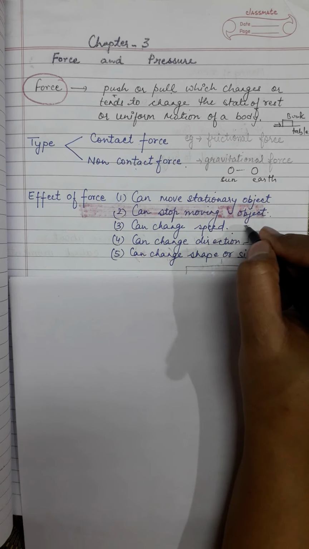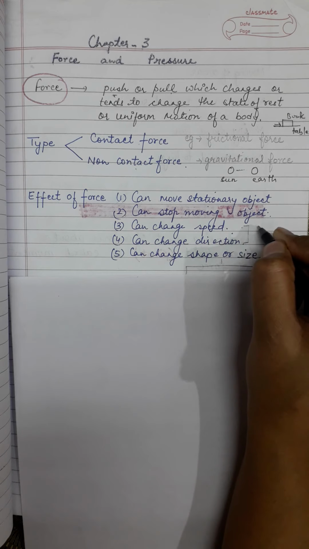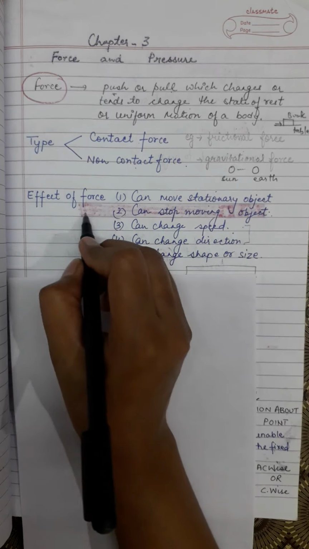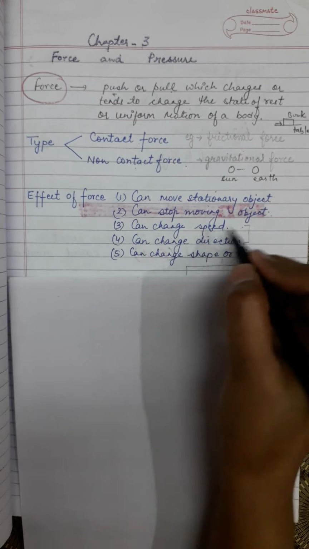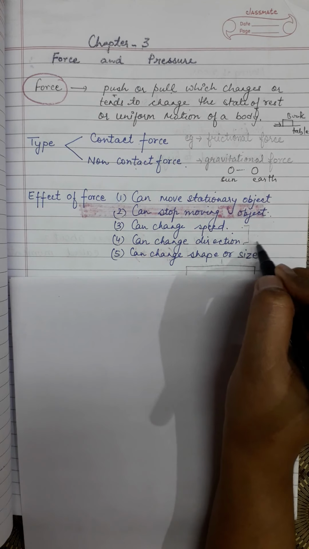Third, force can change the speed. If you kick your football very fast, the speed will increase, and if you catch the football, the speed will decrease. That says the effect of force can change the speed. It can accelerate the body or it can retard the body. Fourth point, it can change the direction.